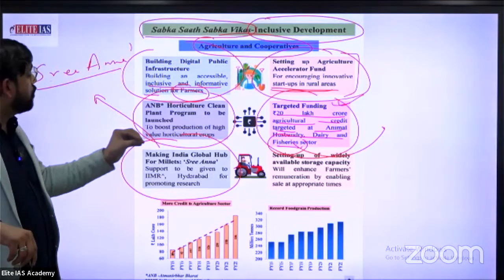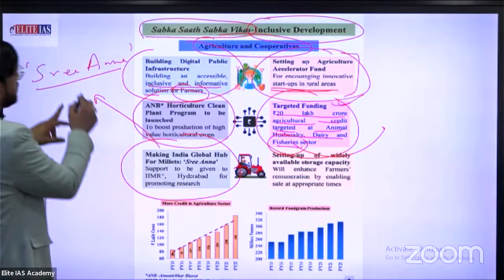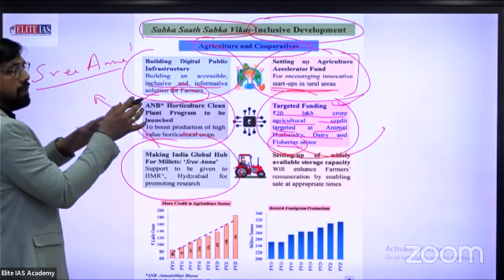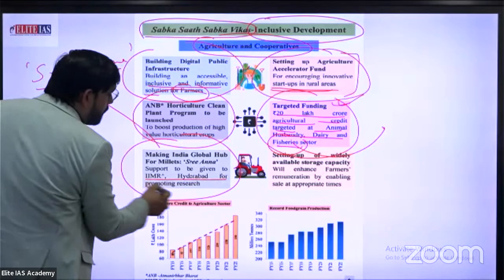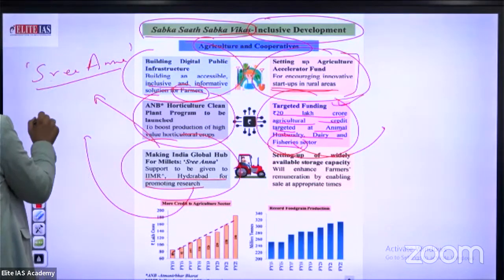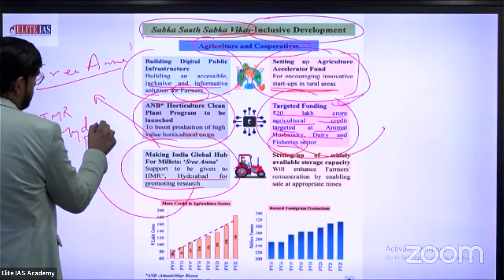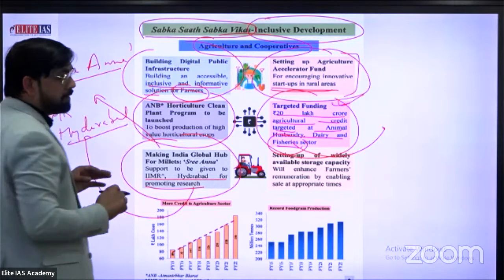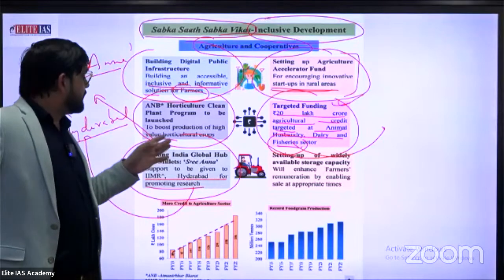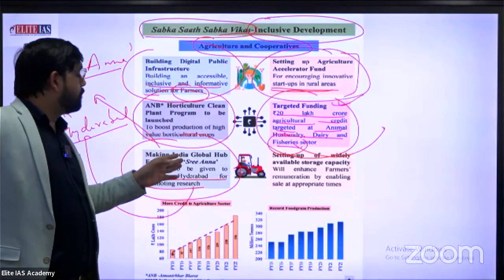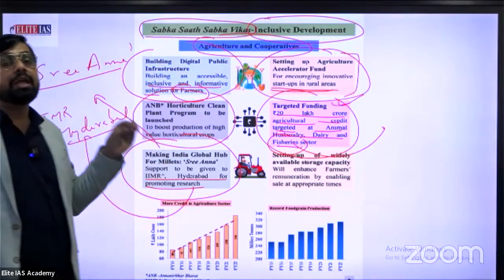So, making India a global hub for millets, support is to be given to IIMR, which is responsible to fulfill this target or give a graph or roadmap. IIMR Hyderabad for promoting research. Especially support is to be given to IIMR Hyderabad to promote research in the same sector, to make India a global hub for millets under the Shri Ann Yojana.